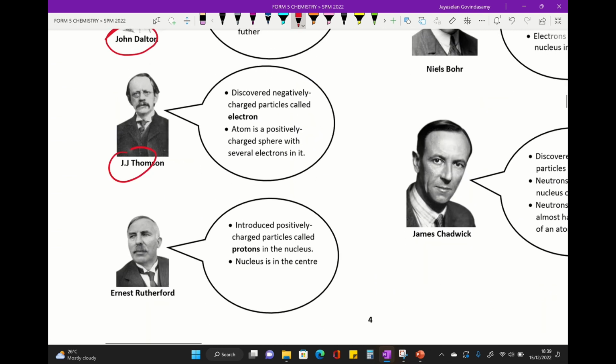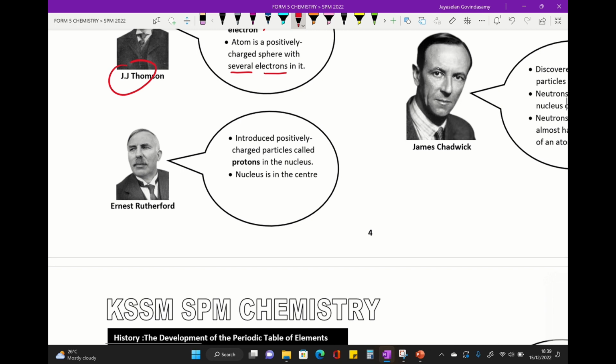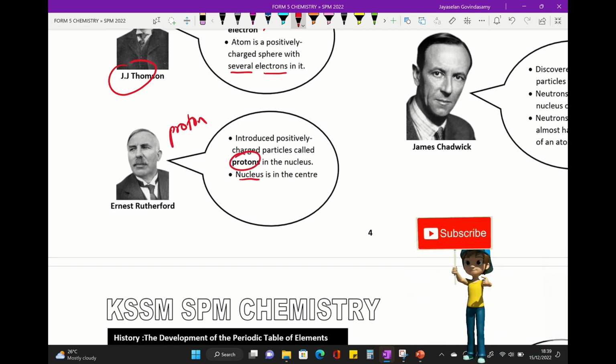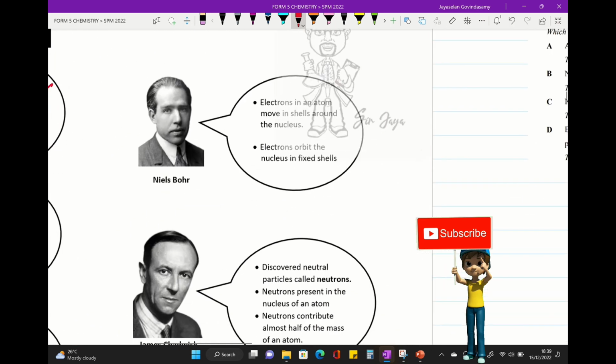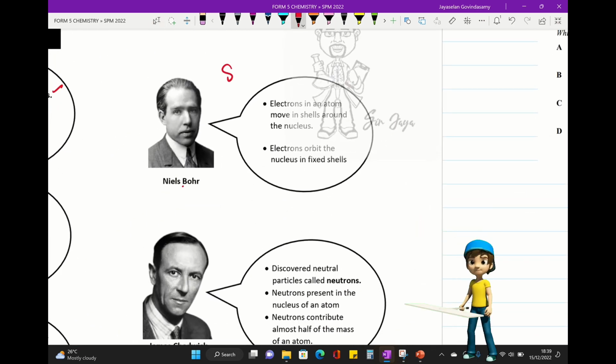J.J. Thomson is the person who introduced the electron: a sphere with several electrons in it. Next one, Ernest Rutherford is the person who introduced the proton, and he said the nucleus is at the center of an atom. And the next person, Niels Bohr, is the person who introduced the shell. Electrons in an atom move in shells around the nucleus.